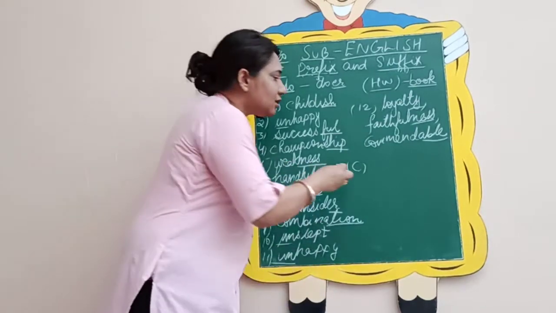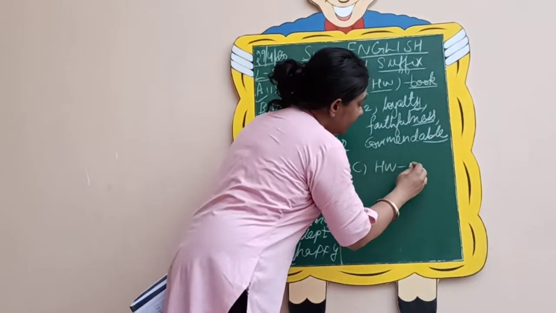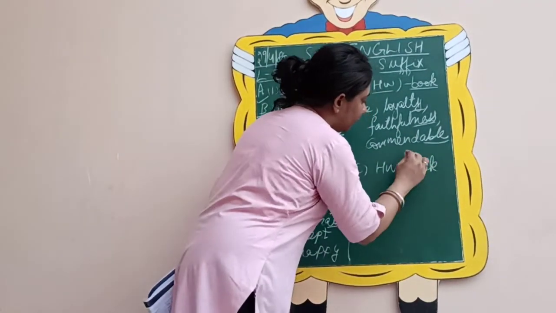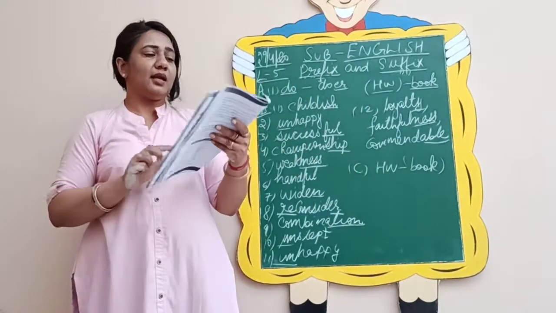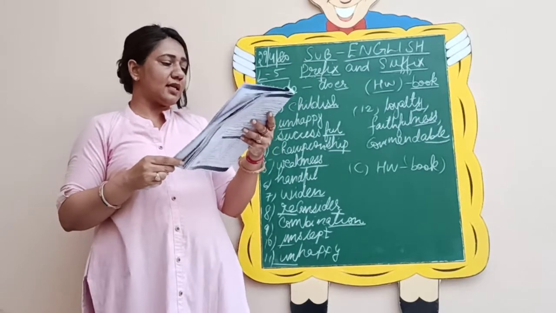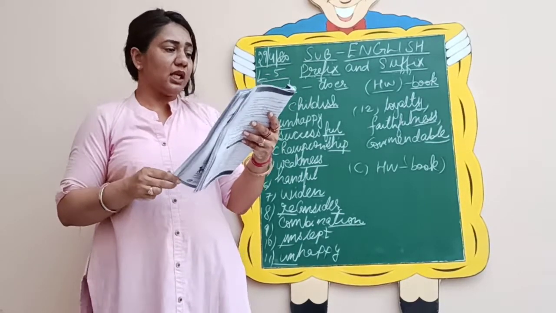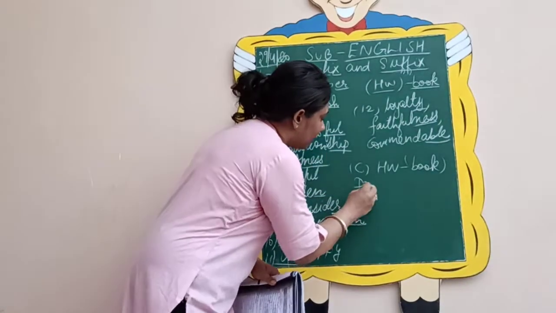So this again is your homework to be done in the book itself. So I hope you will do this exercise. We will take up in the next video. Then what is exercise number D? Let's come to exercise number D now.